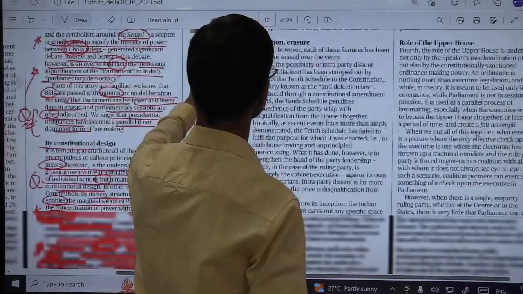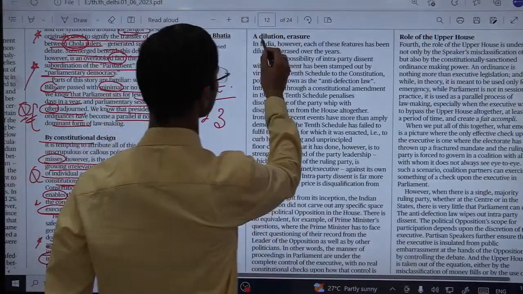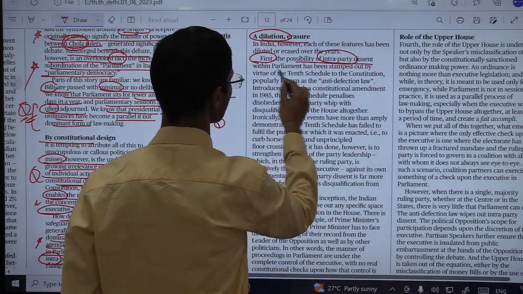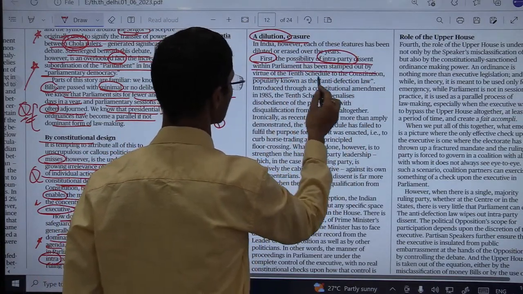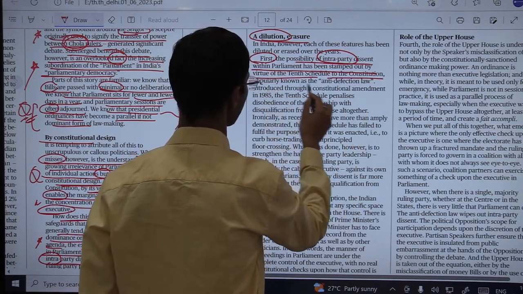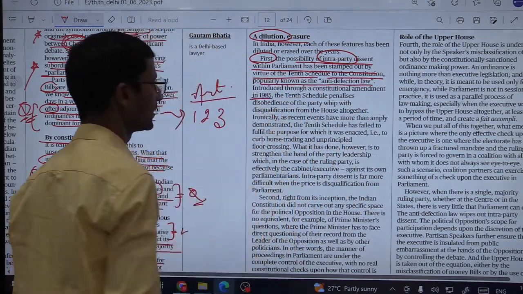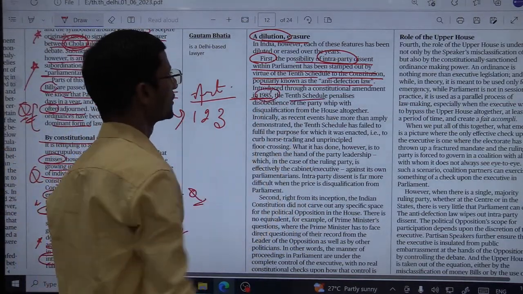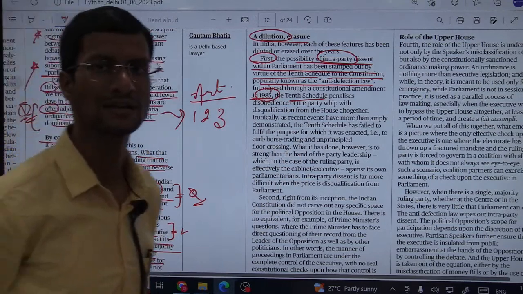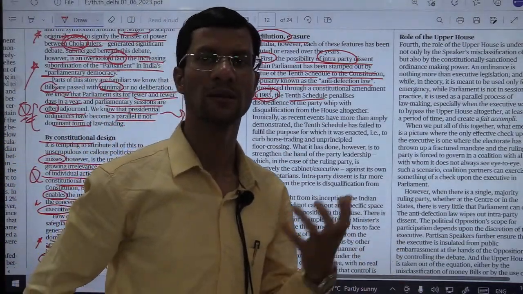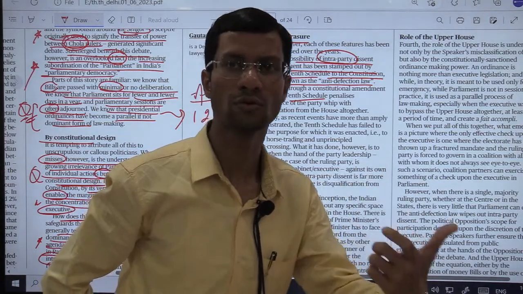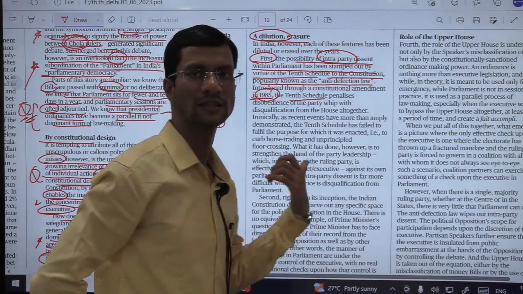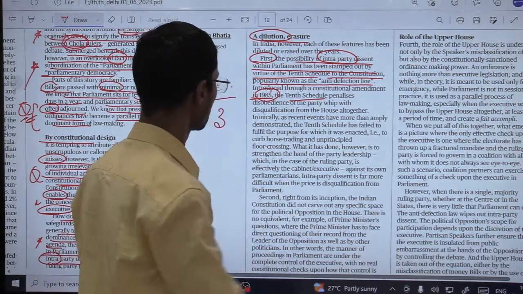First, the possibility of intra-party dissent within the parliament has been stamped out by virtue of the 10th schedule to the constitution, popularly known as anti-defection, which came in through the 10th schedule in the year 1985. So he is saying that the possibility of intra-party dissent, that is ruling members, MPs, dissenting against their own government, has been stamped out by this 10th schedule. First one.